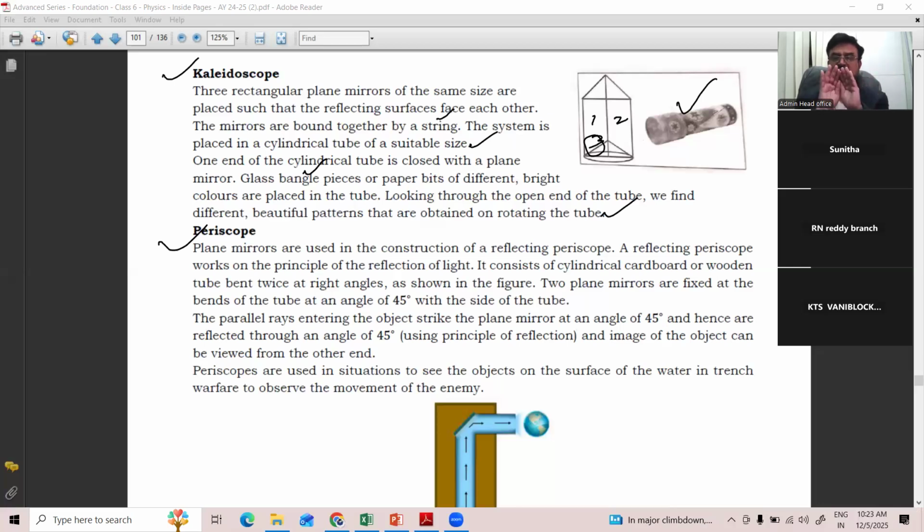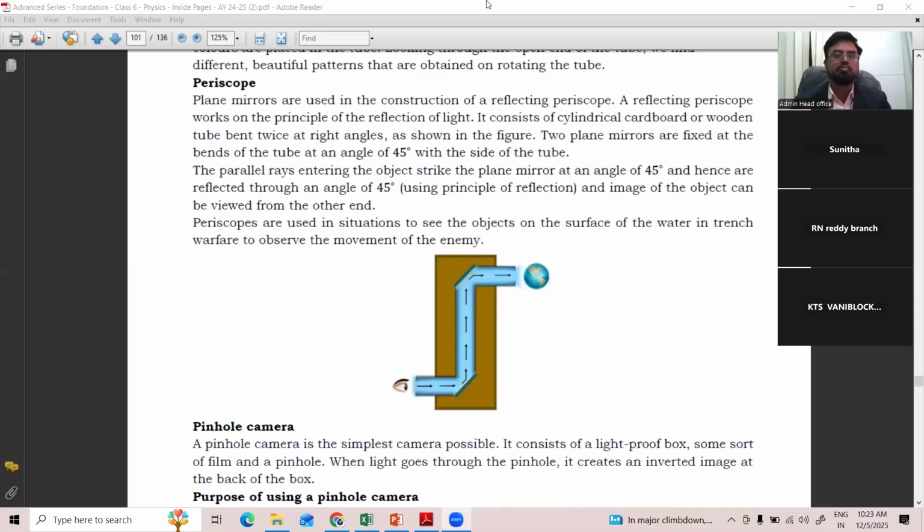Not one reflection, because there are 3 mirrors. Because of that multiple reflection of light, the colored glass pieces or colored papers appear brighter and brighter. You can see the wonderful brightness. Such a device is called kaleidoscope.